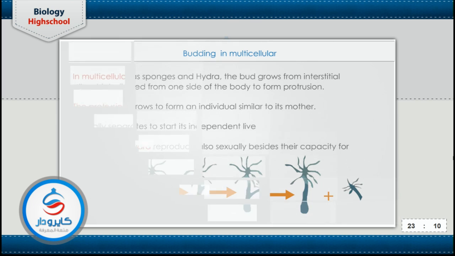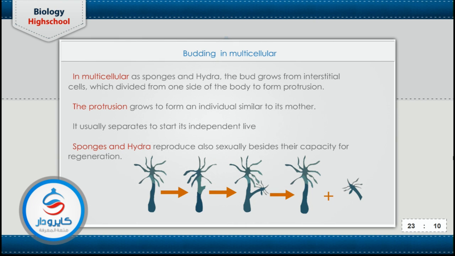But what about budding in multicellular organisms? In multicellular organisms, there is a certain kind of tissue inside the body called the interstitial cells. The interstitial cells are responsible for the protrusion of the bud. The bud acts as a very small living organism attached to the mother.